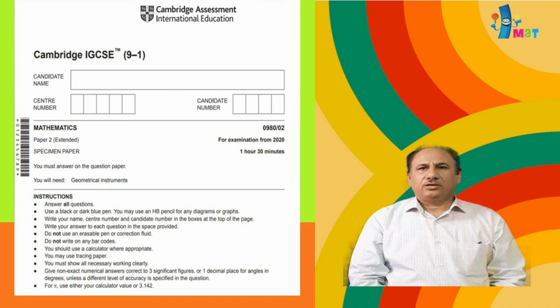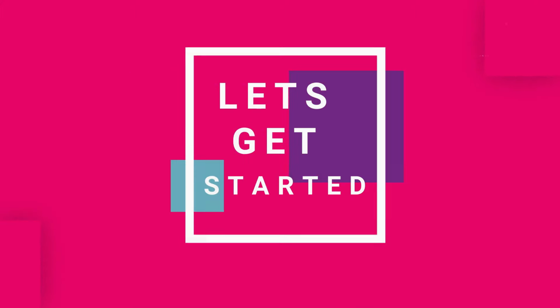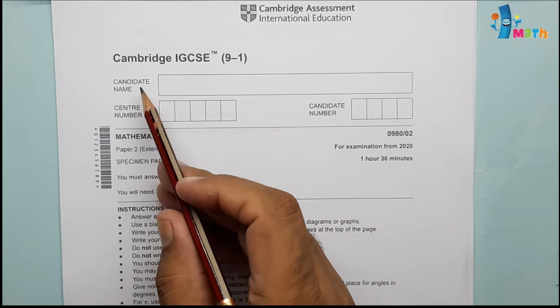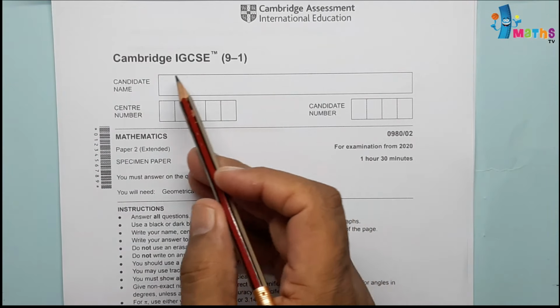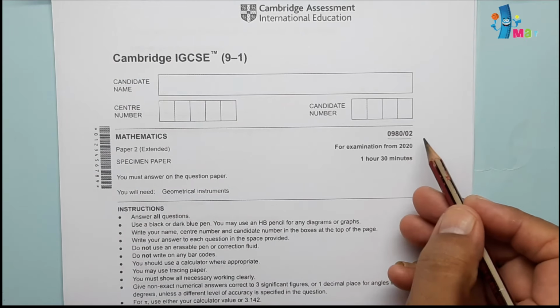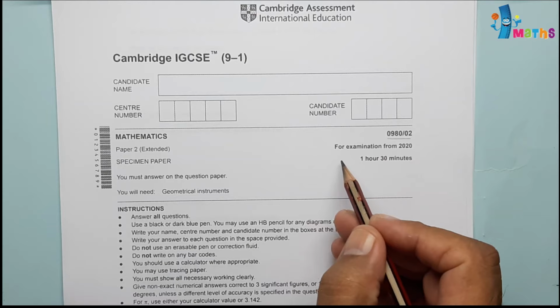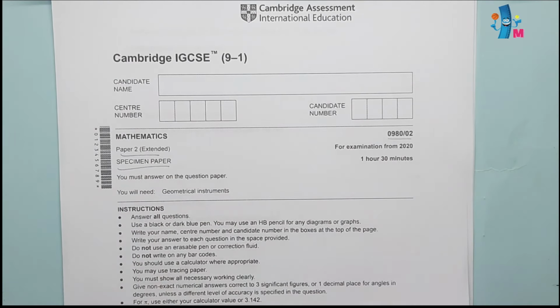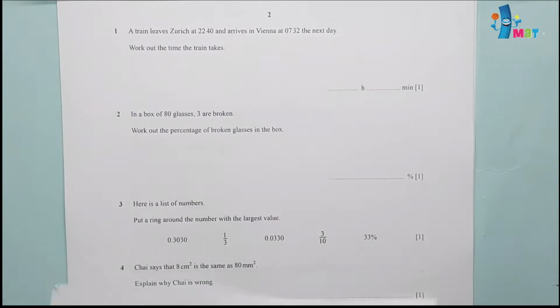Today we'll be going through IGCSE Math 0980/02 SP 2020. Let us go through the question paper, Cambridge IGCSE 0980 paper 2. This is specimen paper 2 extended.